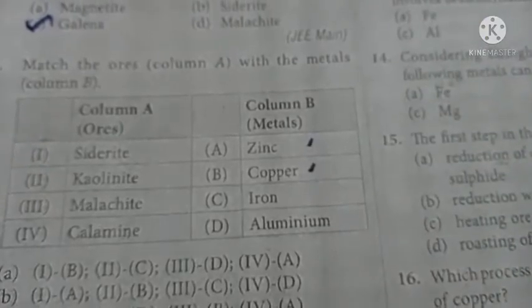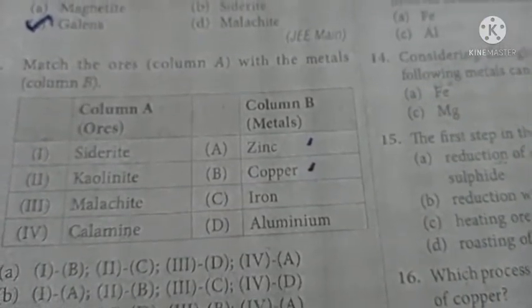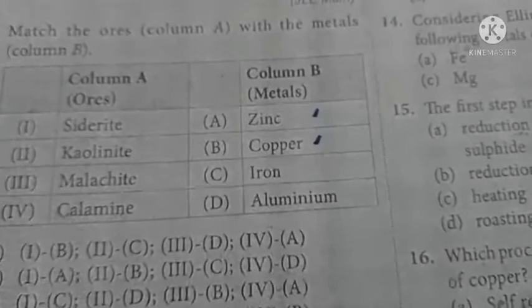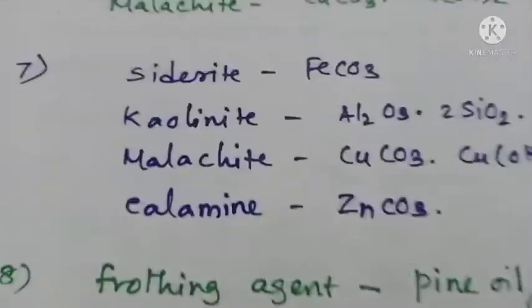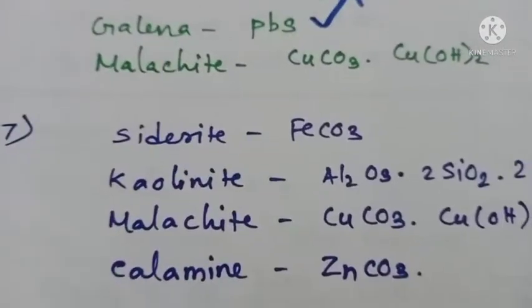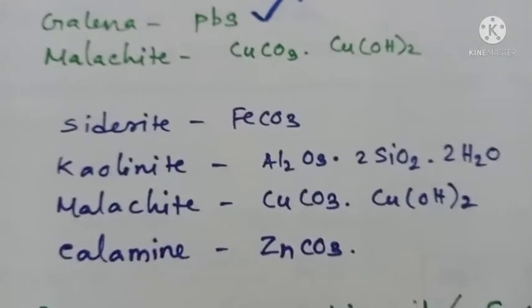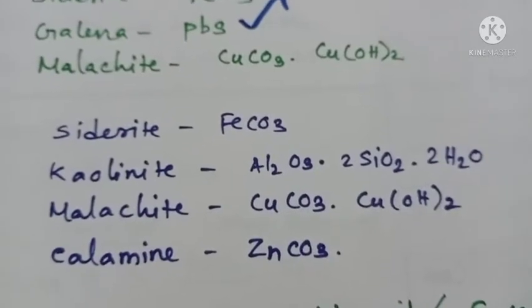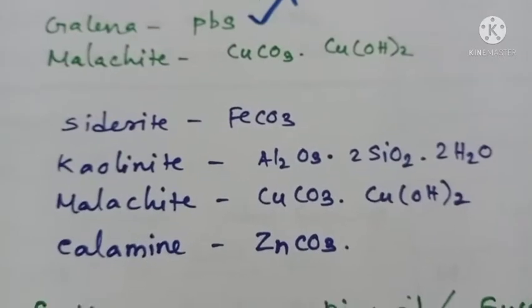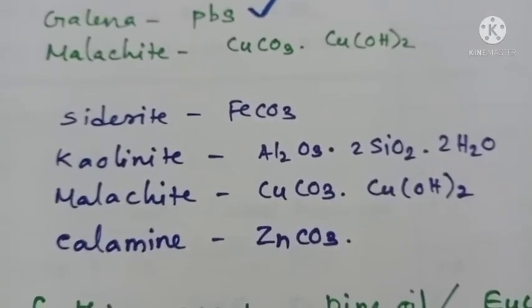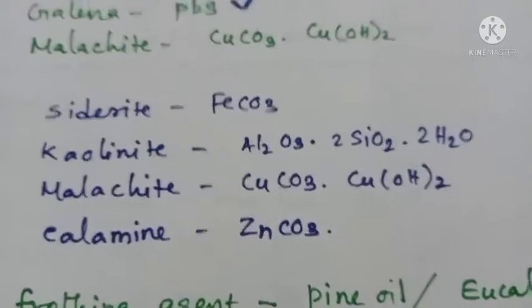Then siderite, just now we saw, is nothing but iron carbonate, FeCO3. Then kaolinite is nothing but a compound of aluminium, with formula Al2O3 dot 2SiO2 dot 2H2O, which is hydrated aluminium silicon oxide. Malachite, already we discussed, is copper carbonate and copper hydroxide. Calamine is zinc carbonate.